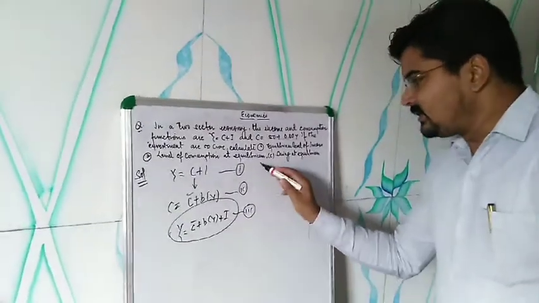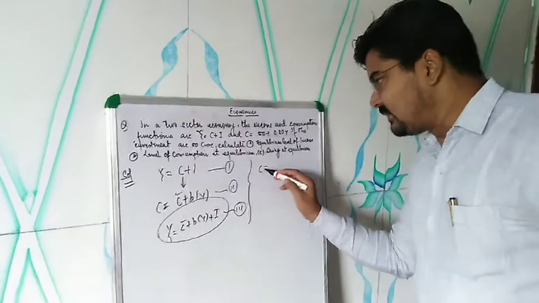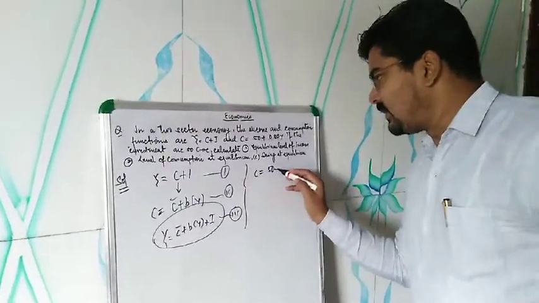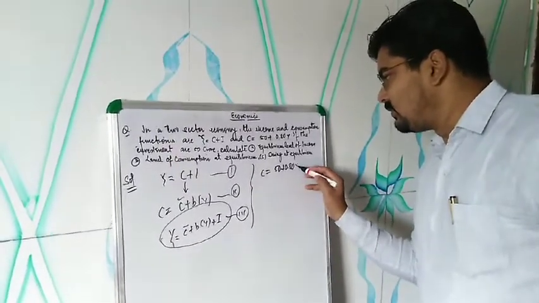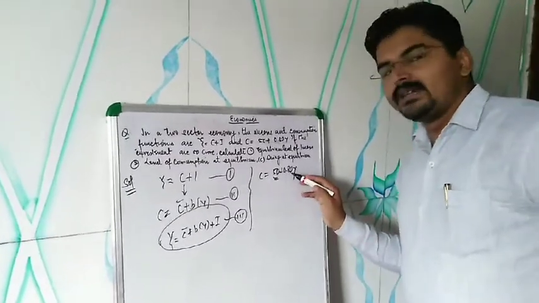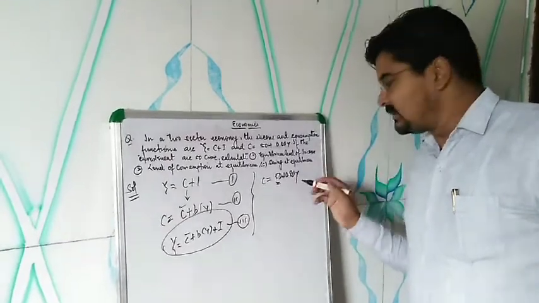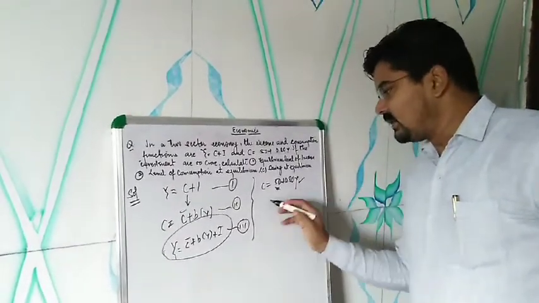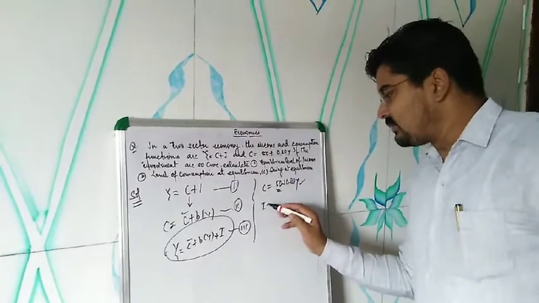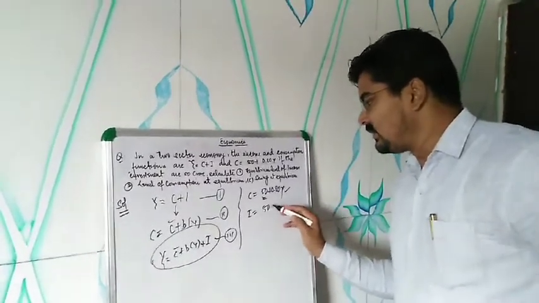Okay, in this particular question, what is given? C is given as 50 plus 0.80y, where 50 is the autonomous consumption and 0.80 is the value of MPC, which will change according to the change of income. I is also given, that is investment, given as 50 crore.